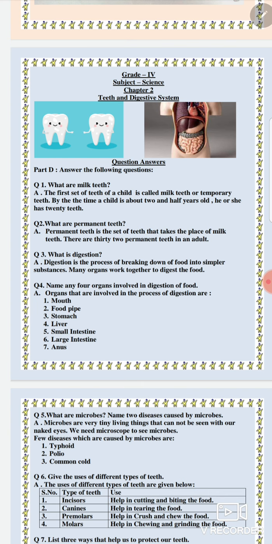After this, food enters into the small intestine, which is a long coiled tube-like structure where the nutrients present in the food are absorbed by the walls of the small intestine, and the food is further broken down. Now that undigested food is then transported to the large intestine, where the walls of the large intestine absorb the water, and the feces, the waste, is then removed from the body through the anus.